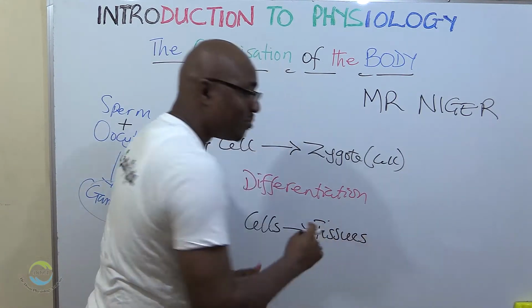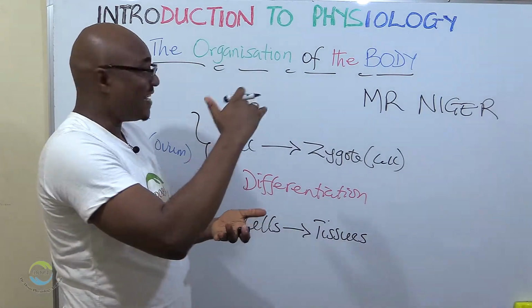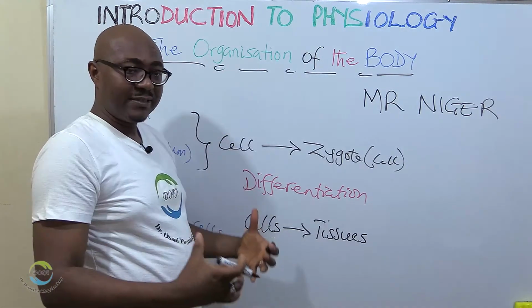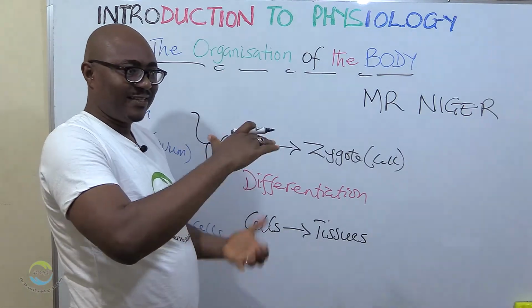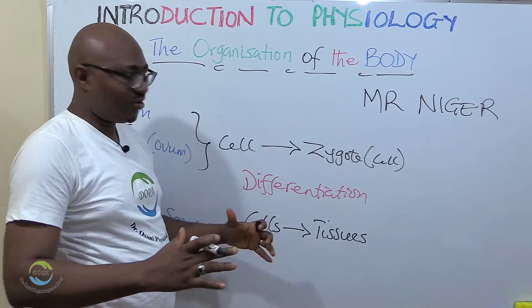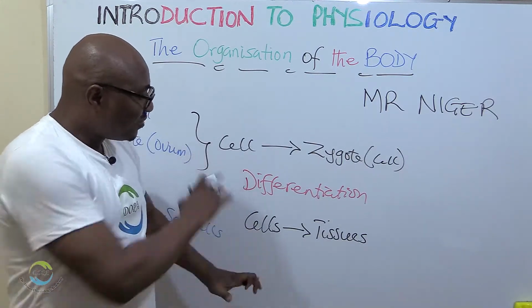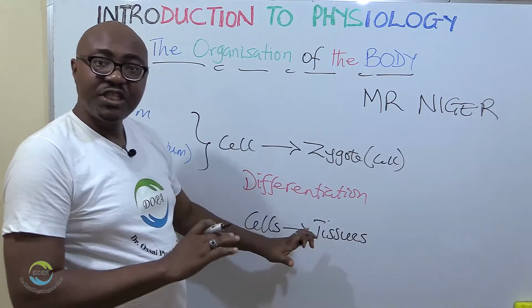We're talking about the hierarchy, the organization of the body. It's in hierarchy till you have the whole, full organism. So different cells form tissues.